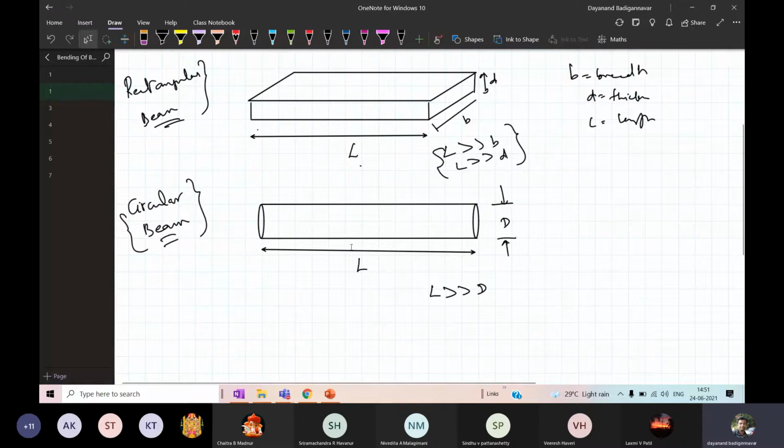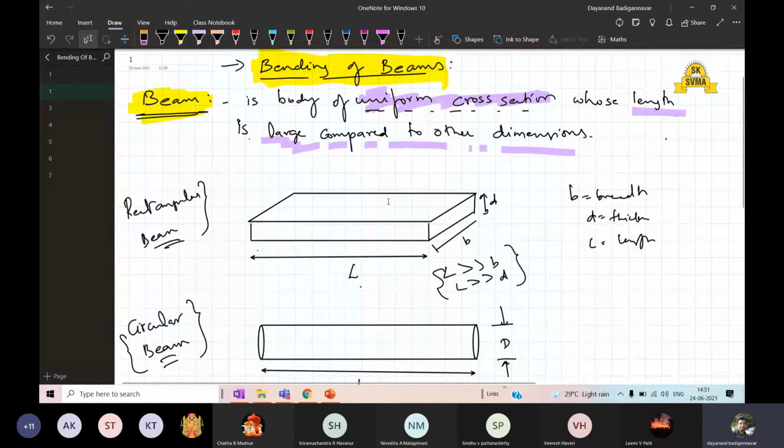Beams play a very important role in engineering. In civil engineering, any structure, like homes or bridges, is made up of one or another type of beam. Here we will study the bending of a beam. What happens when you bend the beam? What happens to the elasticity of the material, and how is it changing? That you have to study.